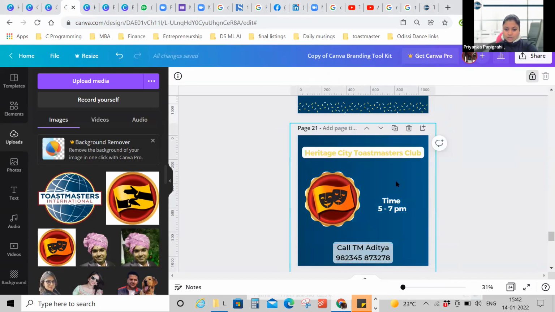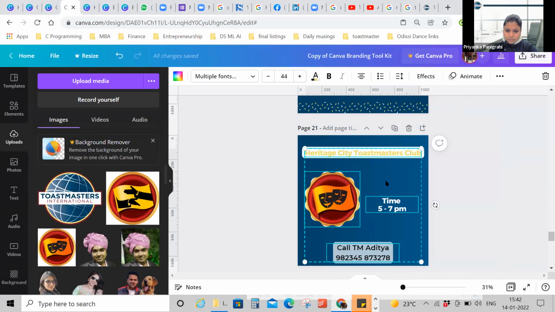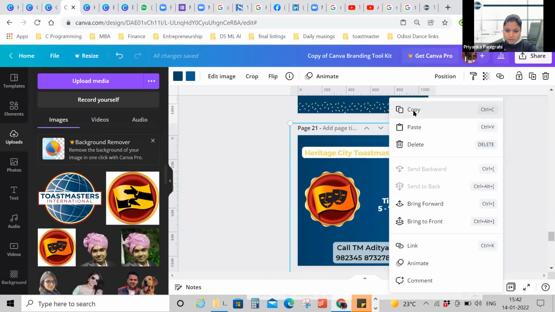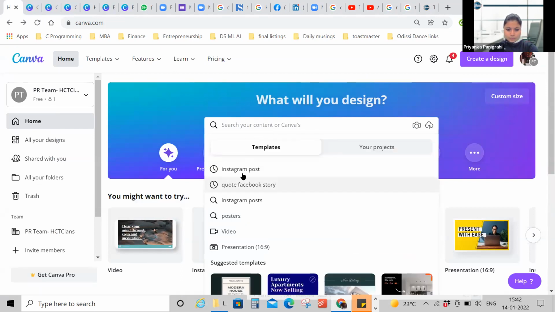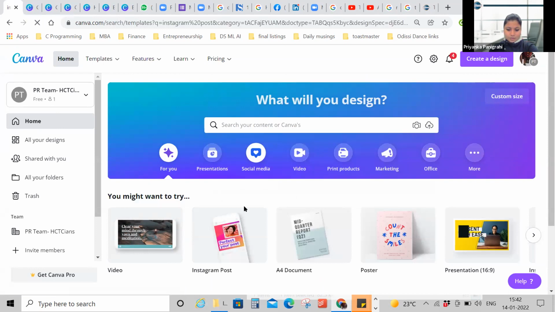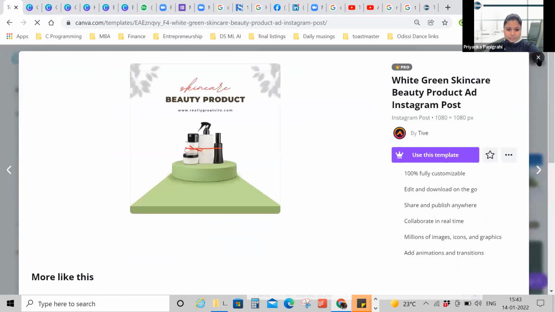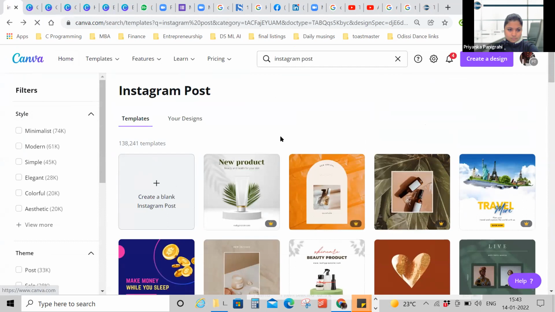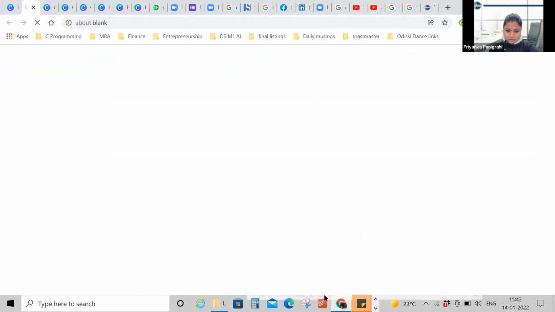Now what I can do is select the entire poster and all its elements. Selected it, copy, and then I can go to another, let's say I want to paste it on an A4 document.